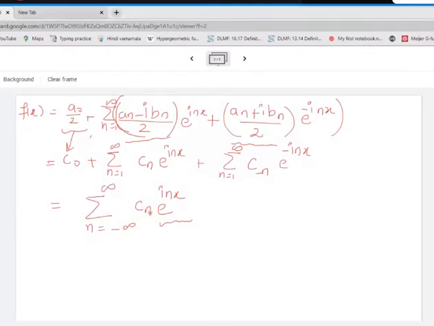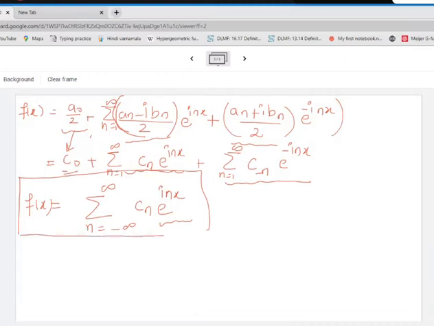When n is negative, we'll have negative numbers here and here also. The same thing is being expressed here. If n is positive, then this is also positive and this is also positive, so we land in this part of it. And when n is equal to 0, this will be 0, and e raised to 0 will become 1. So it is this expression. This is a perfect expression for f of x, and this is actually called the complex form of the Fourier series.